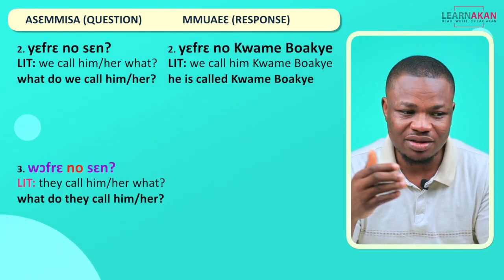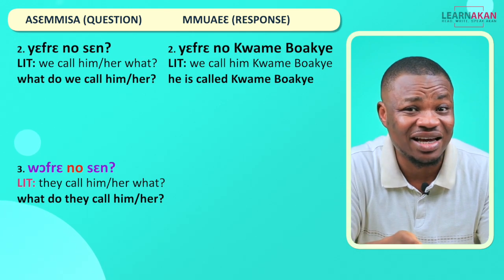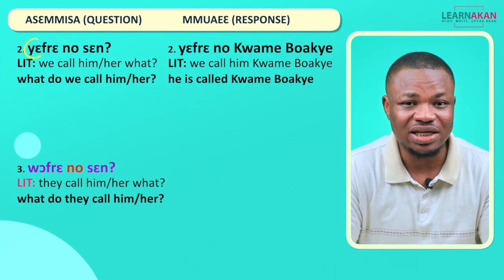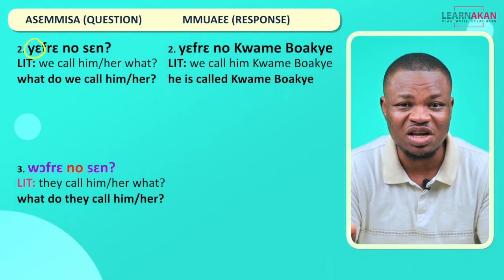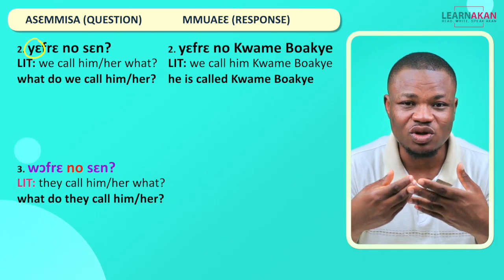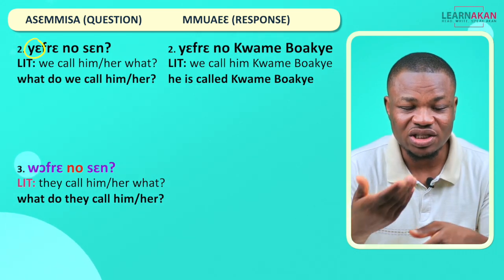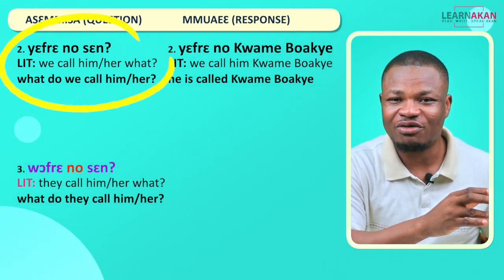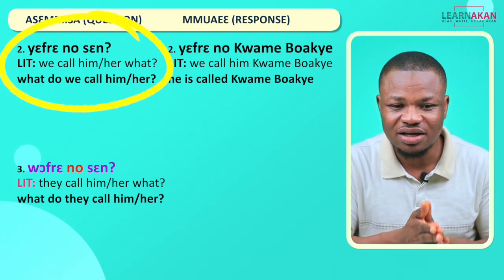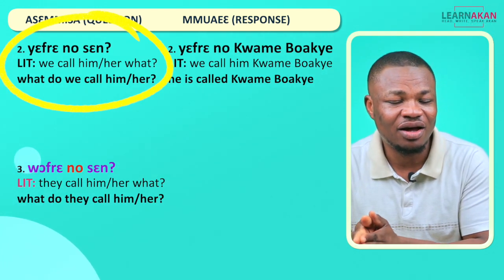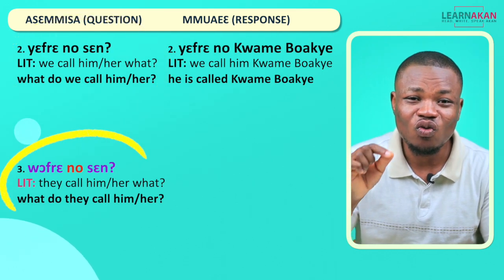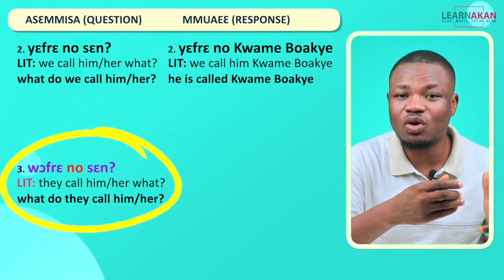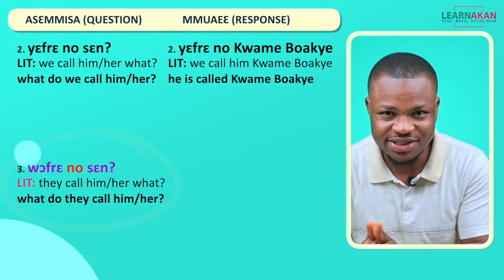And like we said, the third one is the same as the second one, except we just switched the subject pronoun ye, which literally we said it means we, but sometimes we use it as they. But we switch that for wo, which is the actual they. So instead of Yefre no saying, which literally means we call him or her what, we will have Wofre no saying. Wofre no saying, literally meaning they call him or her what, okay?